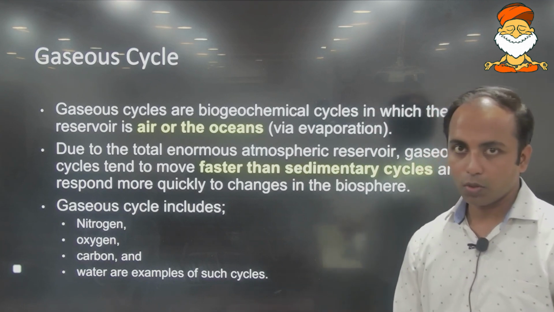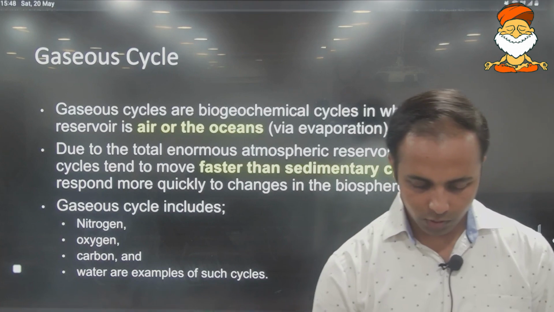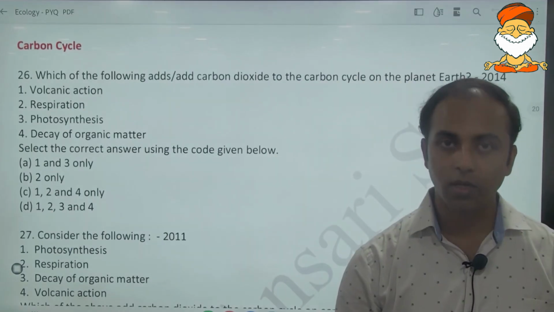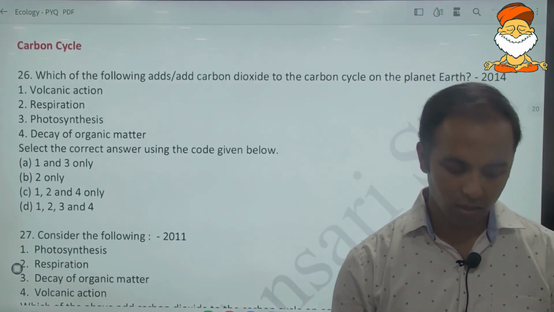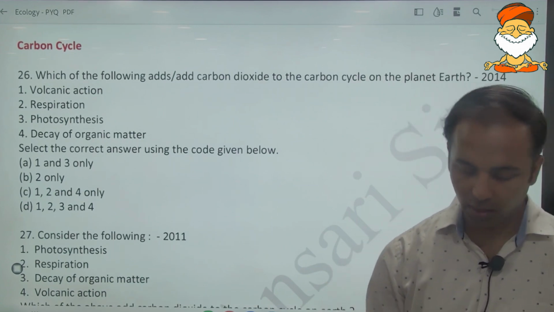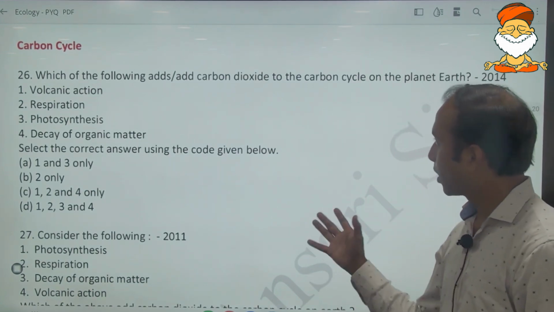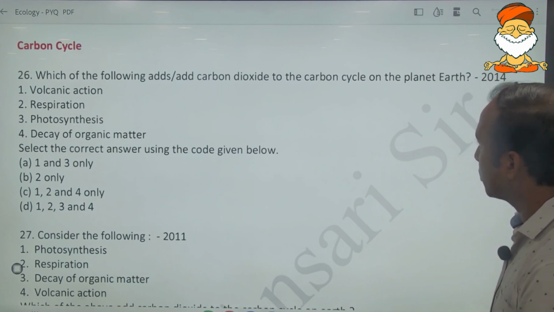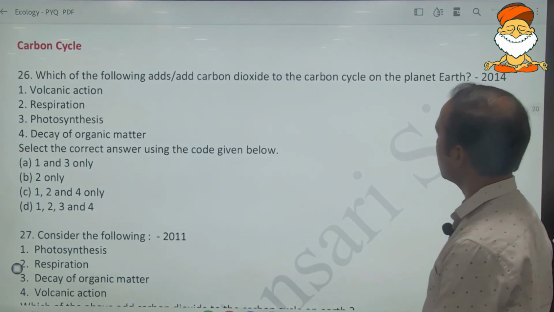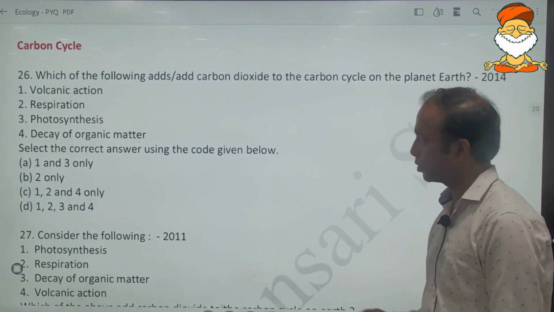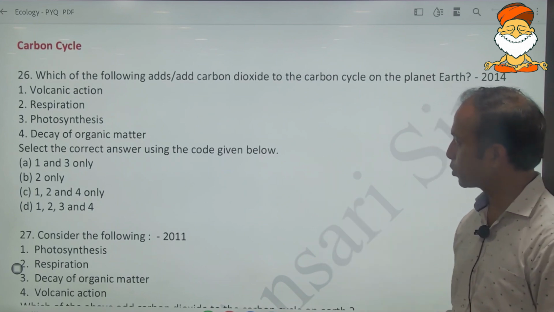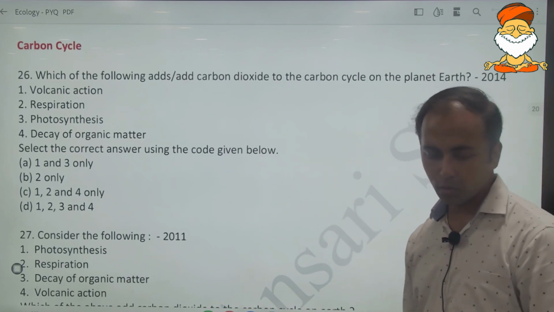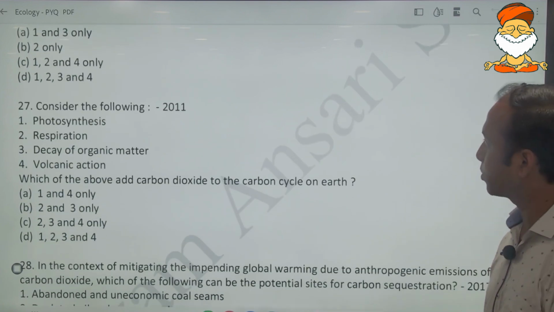And as a part of protocol, I have always asked you all to first refer to the previous year's question paper to have a basic understanding about the type of the question that is being asked. Here in the carbon cycle, the question says which one of the following add carbon dioxide to the carbon cycle on the planet Earth. Okay, fair enough. We are not attempting this question. We are just referring to the depth of the UPSC question paper.